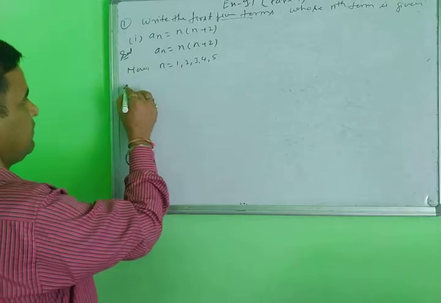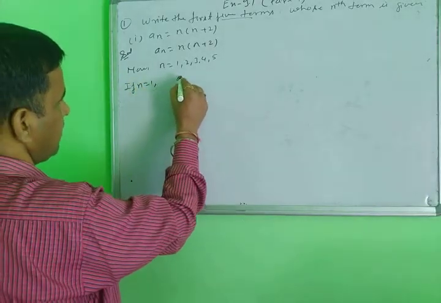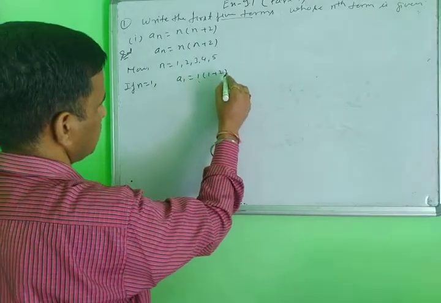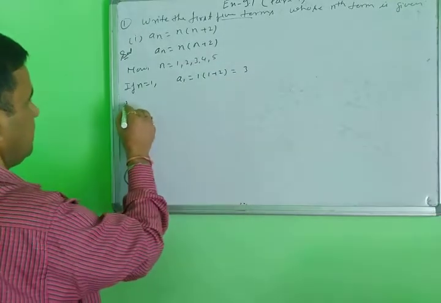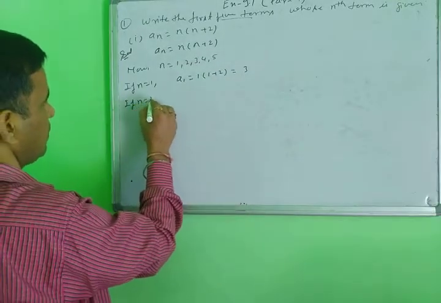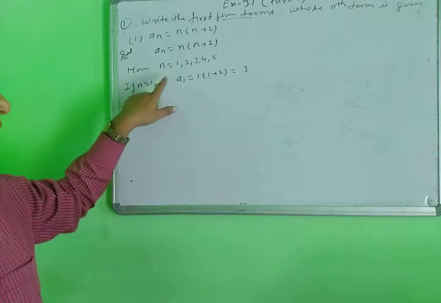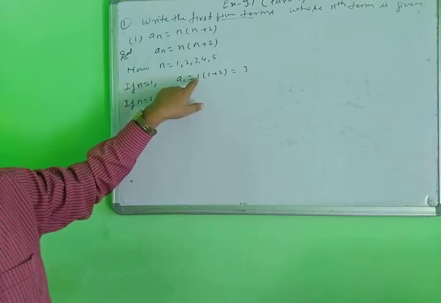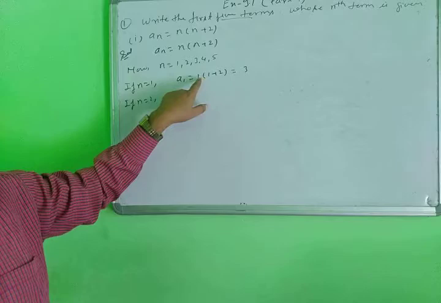Now if n equals 1, then a1 equals 1 plus 2, which is 3, and 3 times 1 is 3. First you are putting n equals 1 in the expression, so in place of n you put 1. So 1 plus 2 is 3, and 3 times 1 is 3.